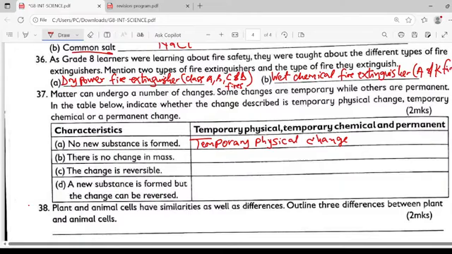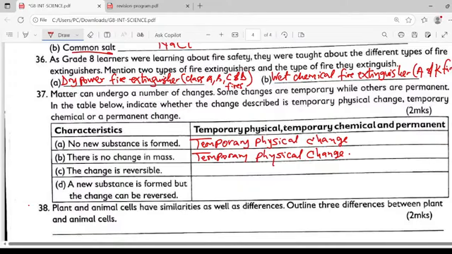There is no change in mass. Because you don't have a change in mass, this one is also temporary physical change. The change is reversible.